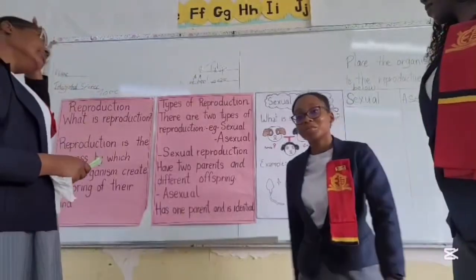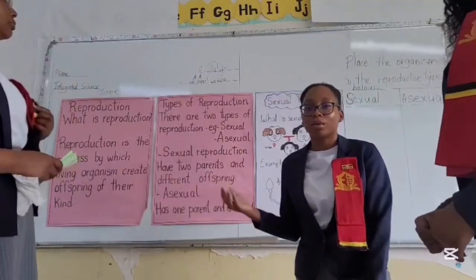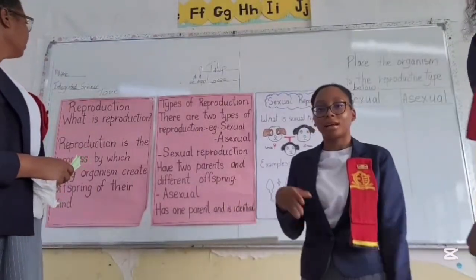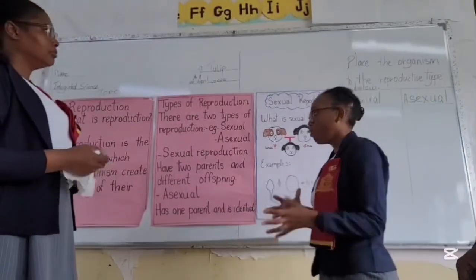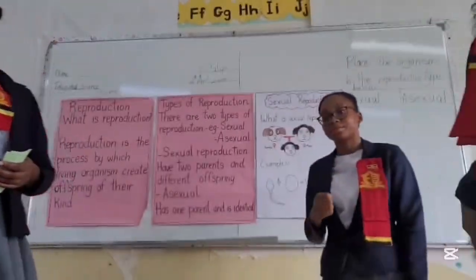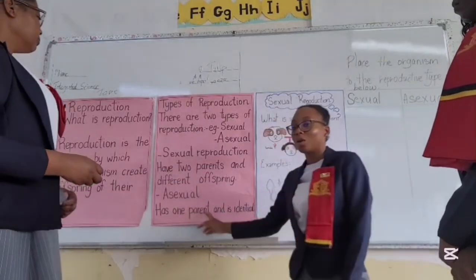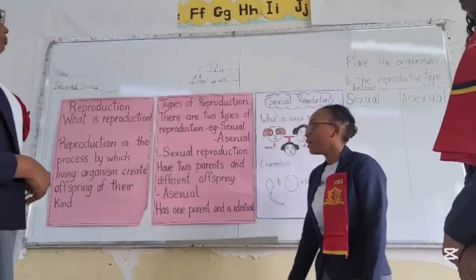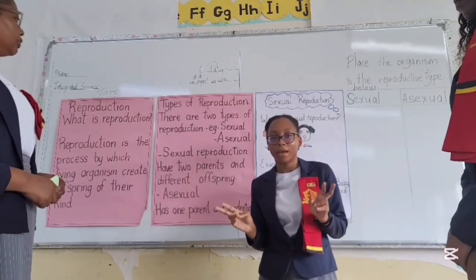Okay, let's move on to sexual reproduction. Since we just went through what asexual reproduction was and slightly on what sexual reproduction was, we should have an idea of what sexual reproduction is. We identified that asexual reproduction has one parent. Now we can say that sexual reproduction includes two parents.